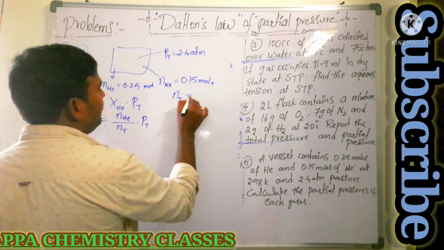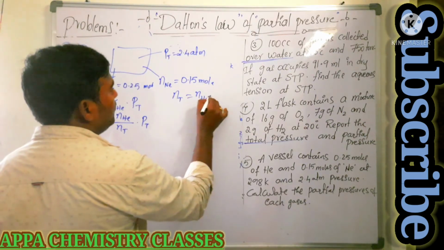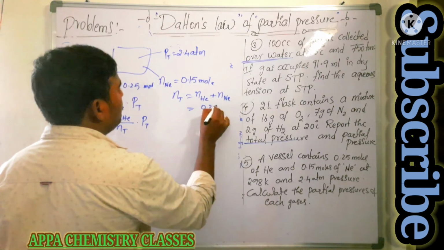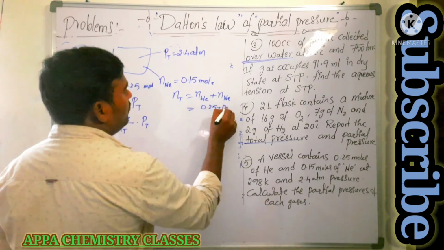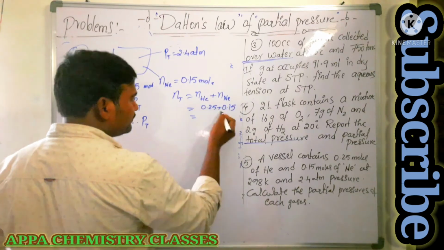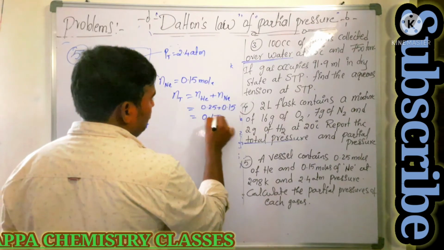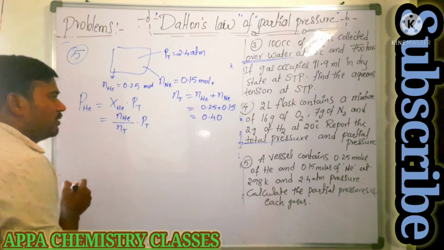Total number of moles will be what? Number of moles of helium plus number of moles of neon. That is, helium 0.25, neon 0.15. How much is it? It is 0.40 moles.